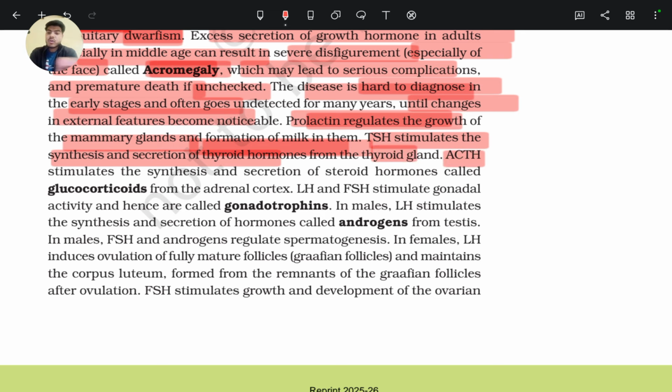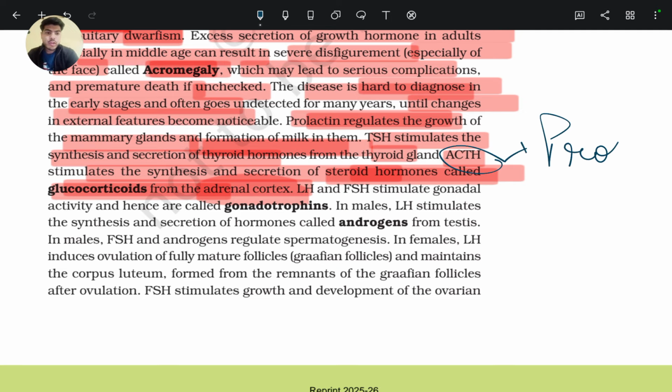ACTH or adrenocorticotropic hormone stimulates synthesis and secretion of steroid hormones called glucocorticoids from the adrenal cortex. ACTH is a protein hormone, and it stimulates the synthesis and secretion of steroid hormones, that is glucocorticoids, from the adrenal cortex region of the adrenal glands.